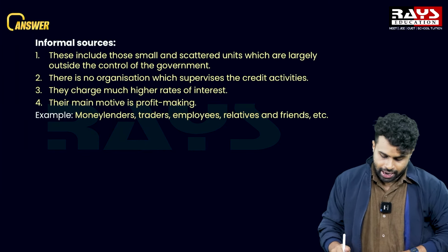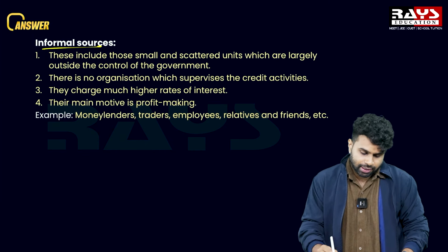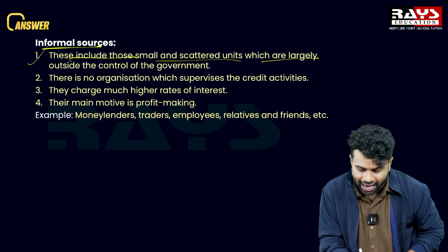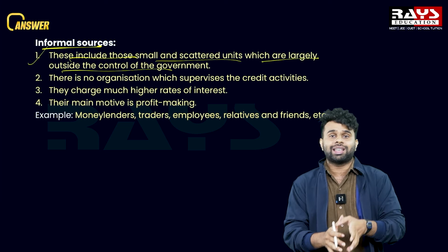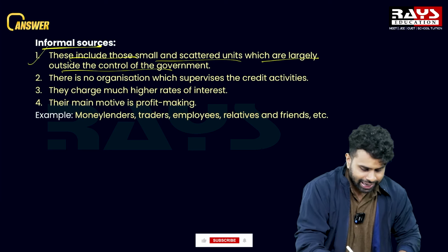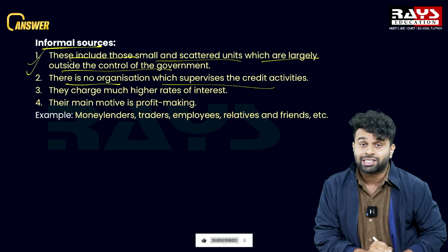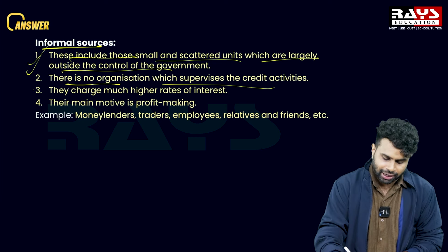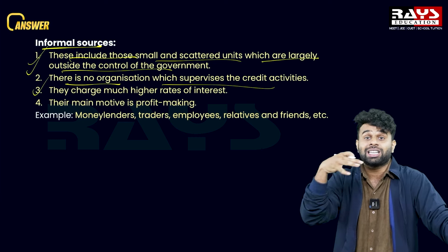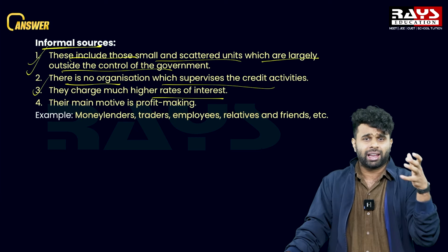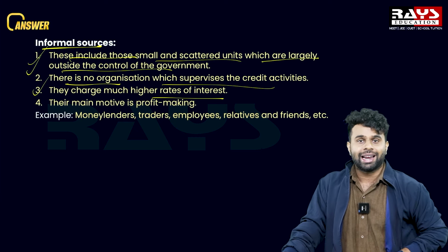Done. And when it comes to informal sources, the first point is, these include those small and scattered units which are largely outside the control of the government. These are scattered, that is why they are largely outside the control of the government. And second point is, there is no organization which supervises the function of informal source of credit in India. And the third point is, they charge much higher interest when it comes to loans. They charge very high rate of interest when it comes to credit activity.